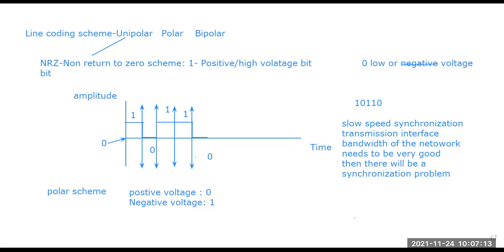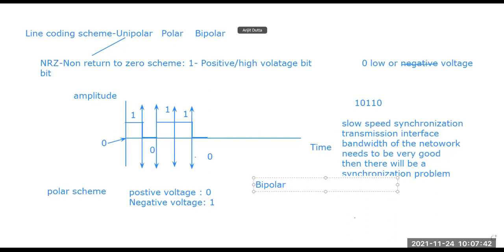Okay. Another scheme that is present is bipolar. Unipolar we have talked about, and similarly polar. So what is the case of bipolar? In unipolar, we have seen two things: 1 for positive and 0 for zero voltage or low voltage. In the polar scheme, we have seen positive and negative, which is the reverse.